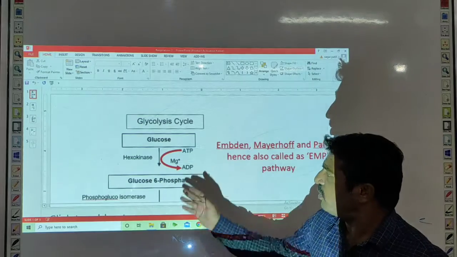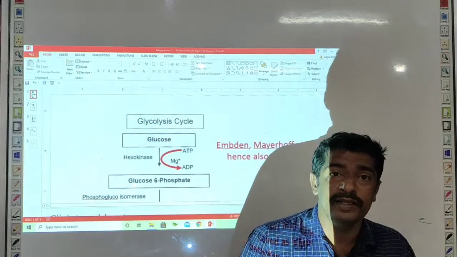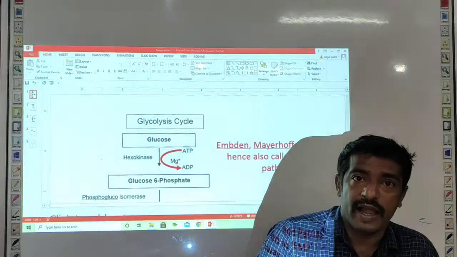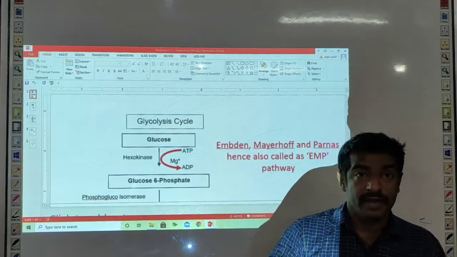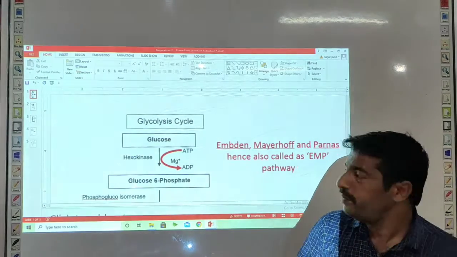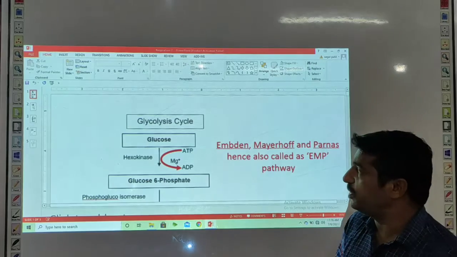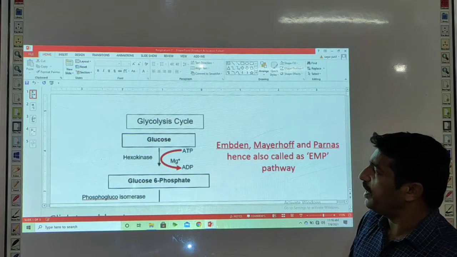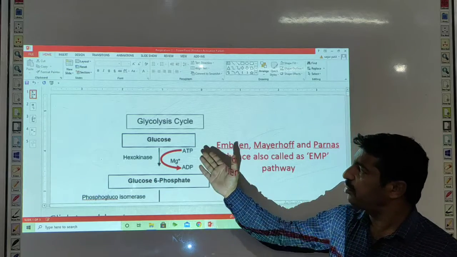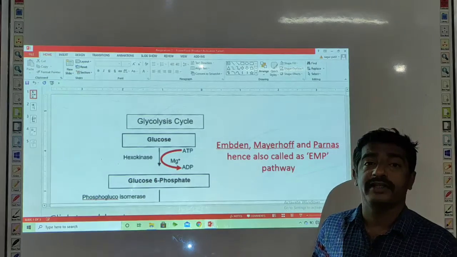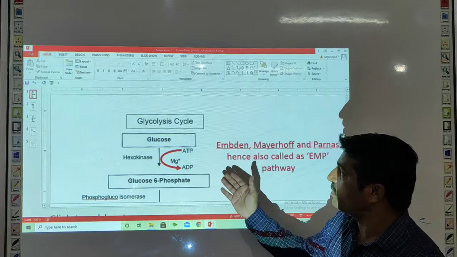The sources of the glucose may be starch, lipids, proteins or sucrose, and this glucose has been derived from all these sources after their breakdown or oxidation. Now we will see the different steps of this glycolytic cycle. As I told you, the glycolysis starts with the glucose. Glucose serves as the primary substrate for this glycolytic cycle.